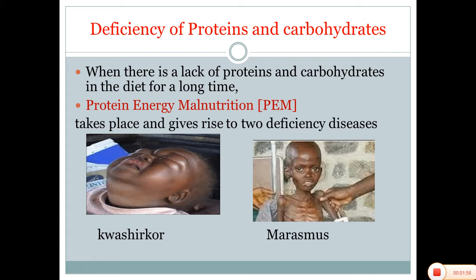What happens? PEM takes place and gives rise to two deficiency diseases. If a body lacks proteins and carbohydrates, two types of diseases we mostly see. They are kwashiorkor and marasmus.